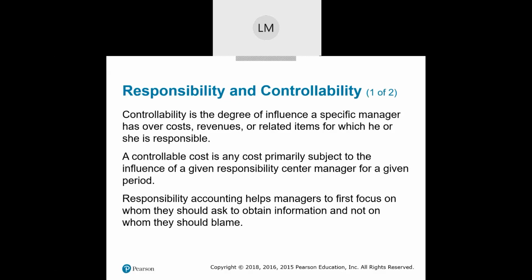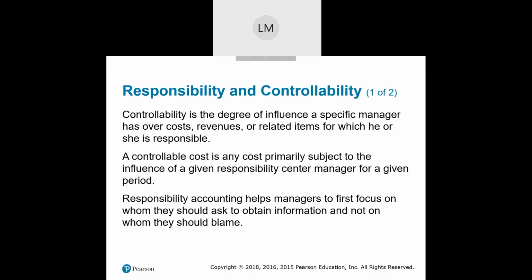So if a manager has no control or no degree of influence over specific things, then we should not be holding them responsible for things they have no control over. However, the greater the degree of influence a manager has over certain costs and revenues, the more we want to hold them responsible for it, to make sure that what they are doing is helping the company meet its goals.